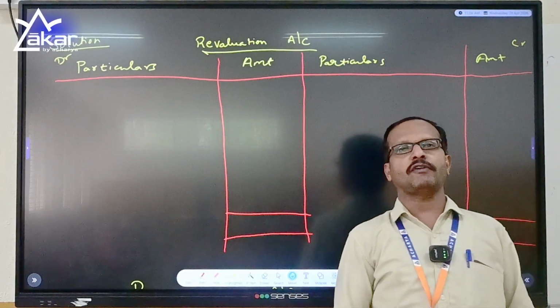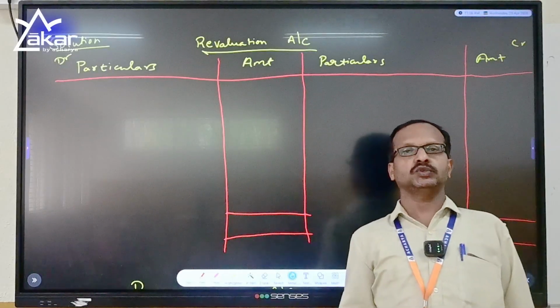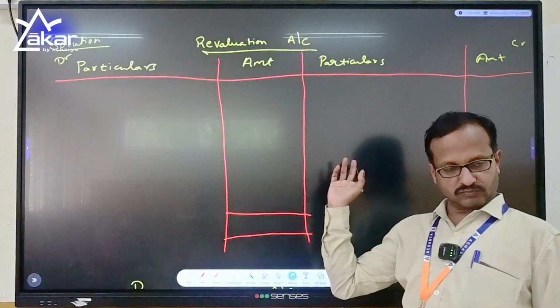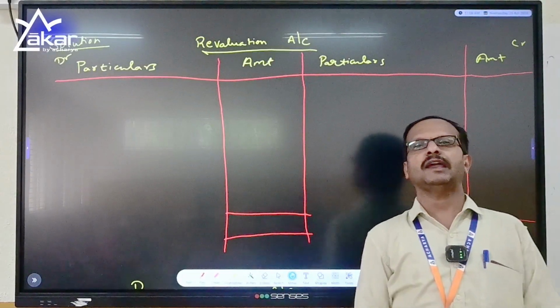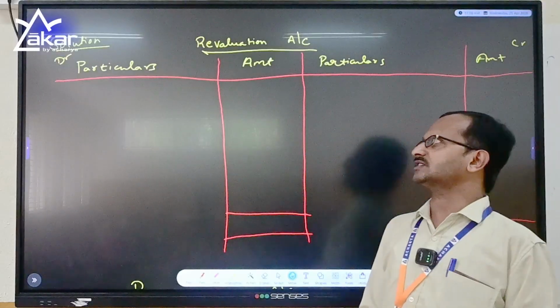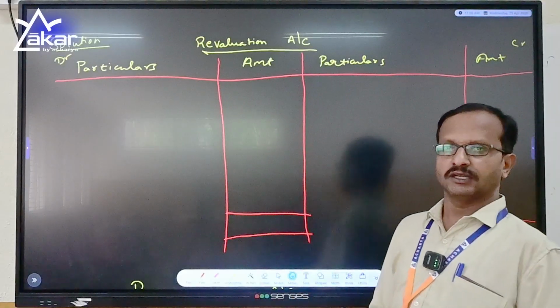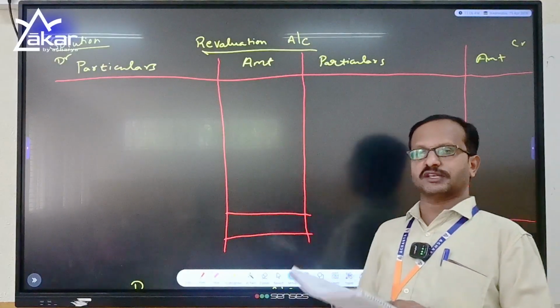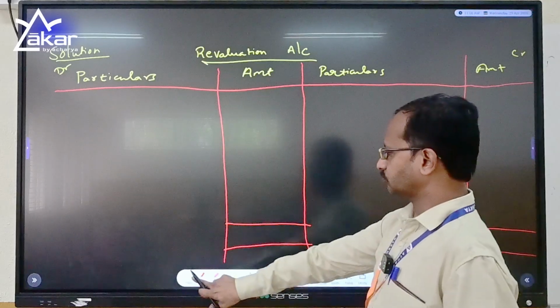As I told, if the values of the assets and liabilities are revalued, and if the asset value is increased, it will be an income on the credit side, and if the assets are reduced, it will be on the debit side. So let us go with the first adjustment, that is, appreciate building by 20%. So the building value was 60,000, which has a 20% increase, it's a profit.